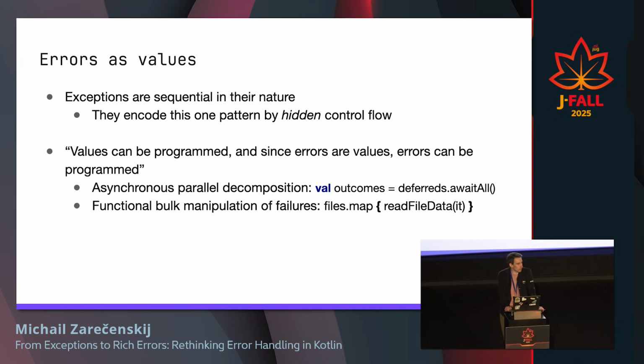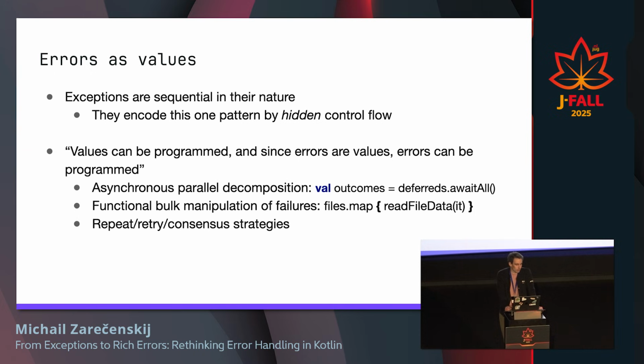Similar, but slightly different, is when we want to manipulate a bulk of failures. If I want to read a bunch of files, I can start reading them in a functional style with some map, and I do not want to fail all of the readings. I want to, again, collect all the results, maybe combine them, and do something about the result. And that's also easier for me when an error is just a value. It's not propagated to the caller.